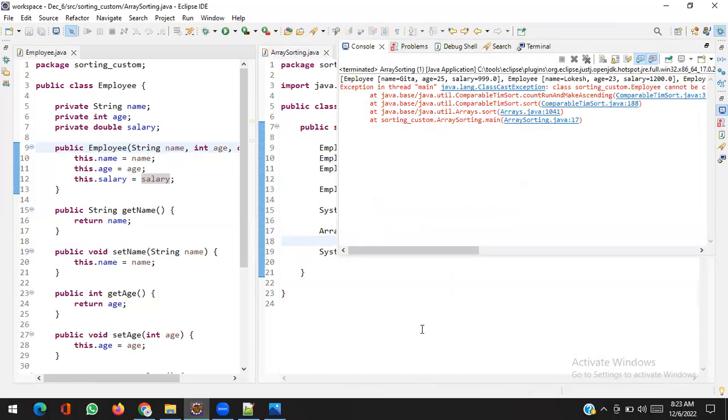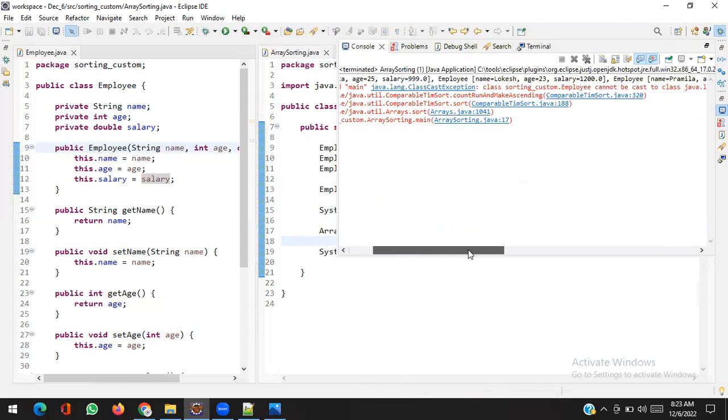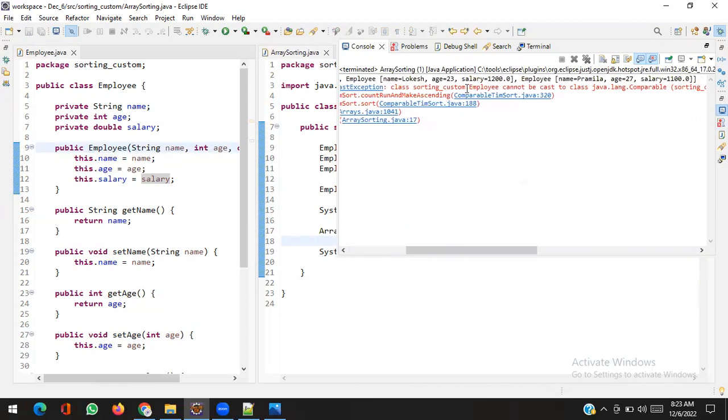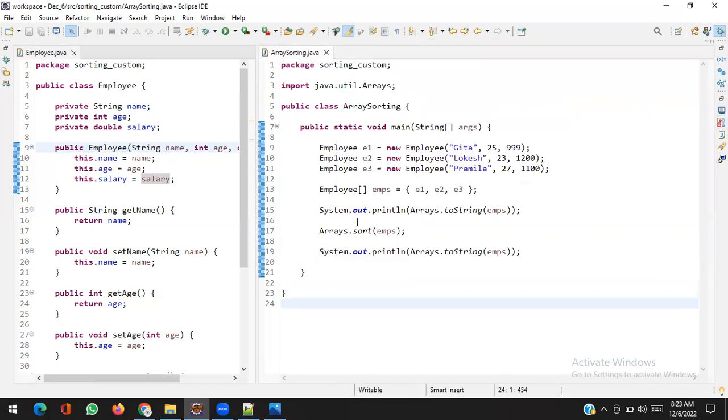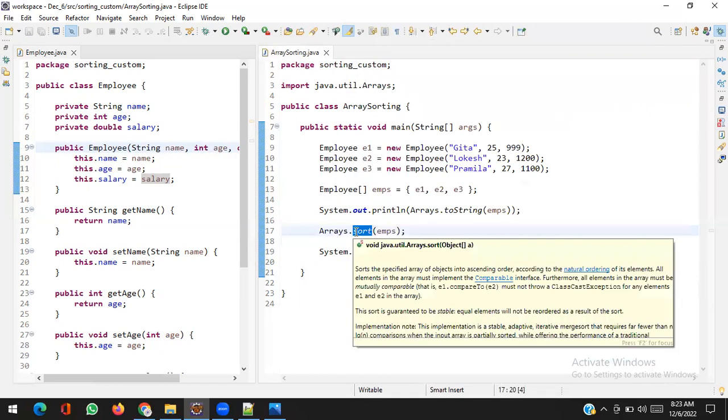Oh, what happened? Class cast exception. The employee cannot be cast into Comparable. Why? Why is the sort method not able to sort my code? Any reason?